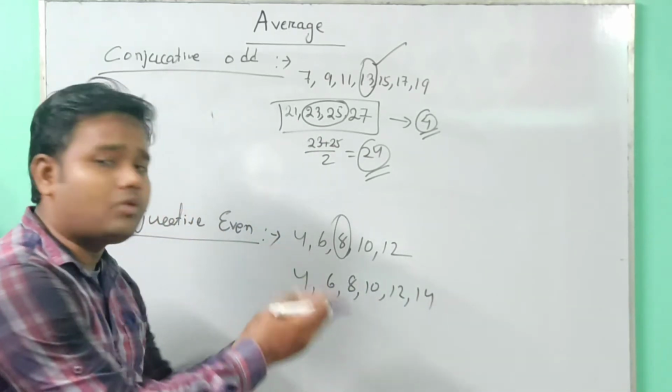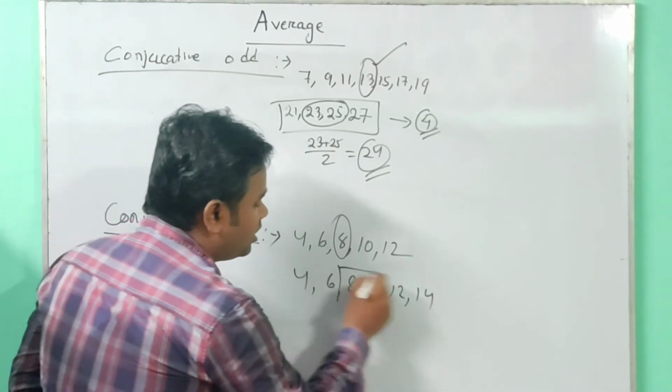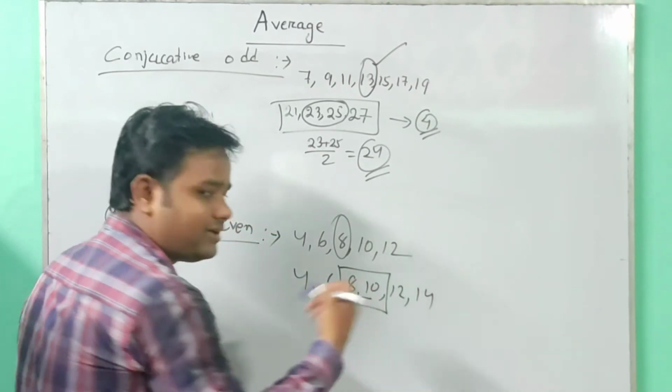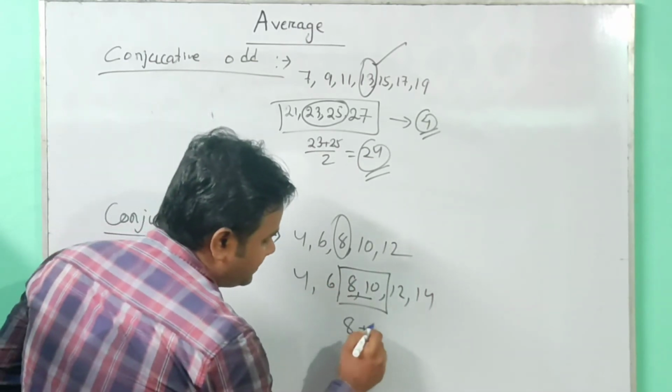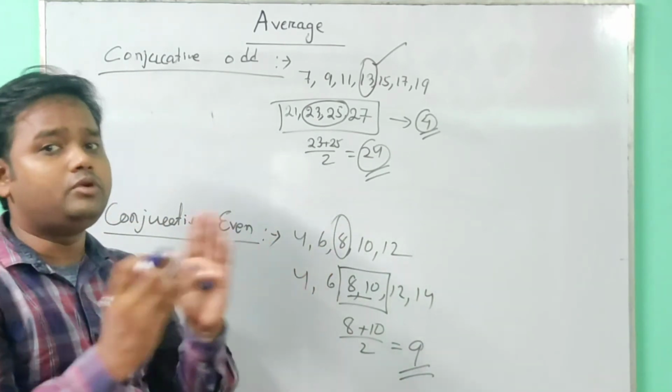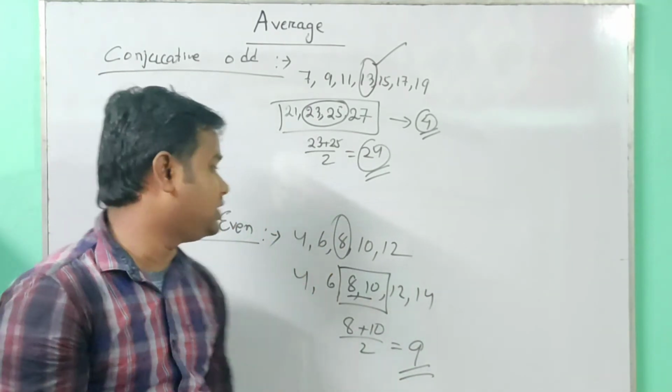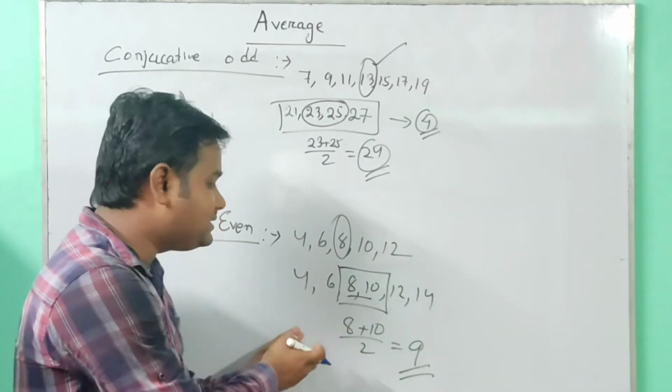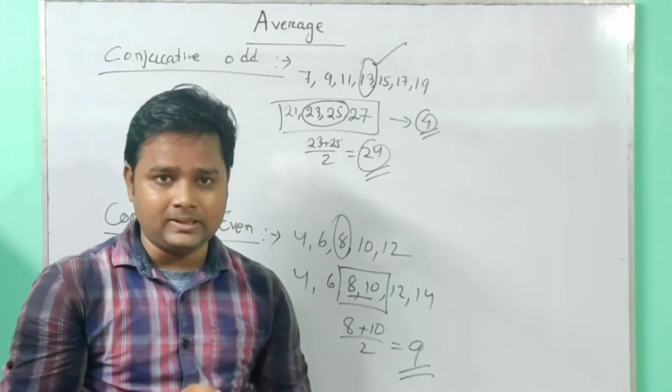So within 6 numbers, what will be the average value? The average value will be the sum of the middle two terms divided by 2. That means 8 plus 10 by 2, which is equal to 9, is the average. So there is no need to do all the calculation, we only have to check the middle terms. In between these we can get the answer easily.